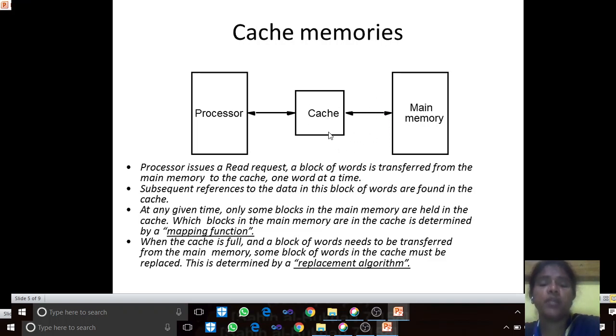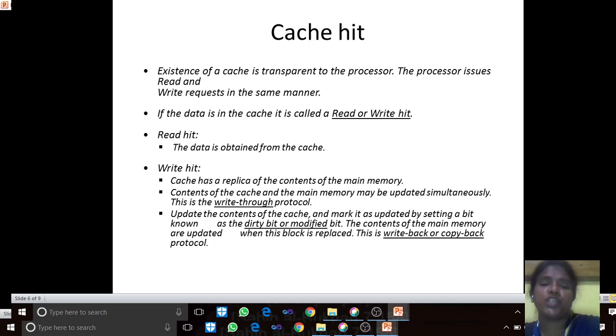This is determined by the replacement algorithm. The issue is which instruction has to be replaced when the cache is full, and that is decided by the replacement algorithm. What is a cache hit? The existence of a cache is transparent to the processor. It does not remain hidden, it is completely transparent. The processor issues read and write requests in the same manner as it issues them to the main memory.